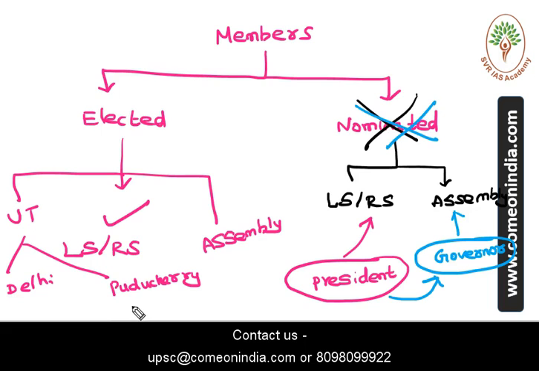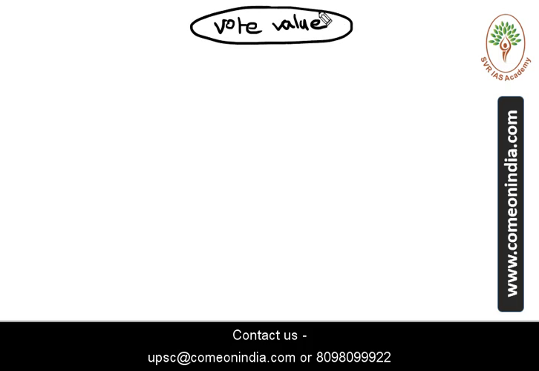Another question emerges: fine, elected MPs and MLAs can vote in the presidential election. What about the value of the vote of an MP and an MLA? Are both the same or different? Definitely the value of the vote of an MP is more than the value of the vote of an MLA.